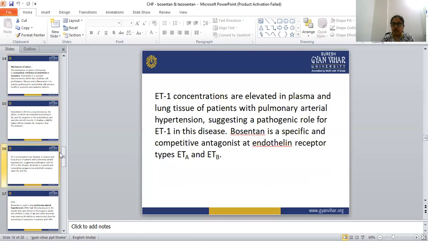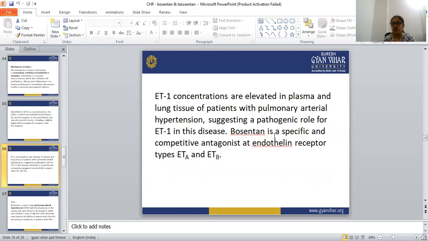ET1 concentrations are elevated in the plasma and lung tissue of patients with pulmonary arterial hypertension, suggesting a pathogenic role for ET1 in this disease. And bosentan is a specific and competitive antagonist at the endothelin receptor types ETA and ETB.